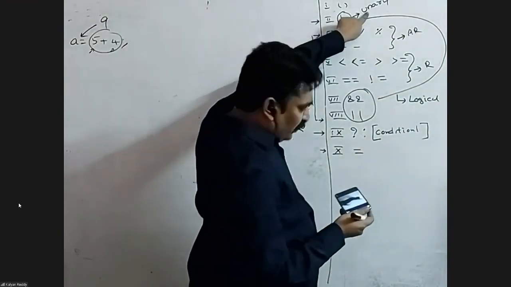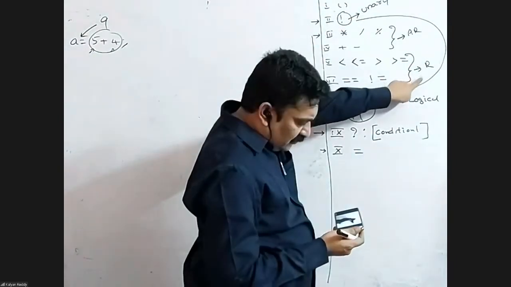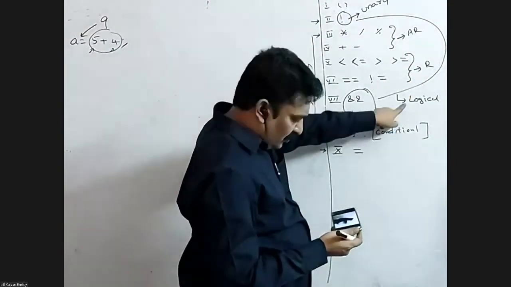This comes under the unary category. Unary. Arithmetic. R means relational. Logical.